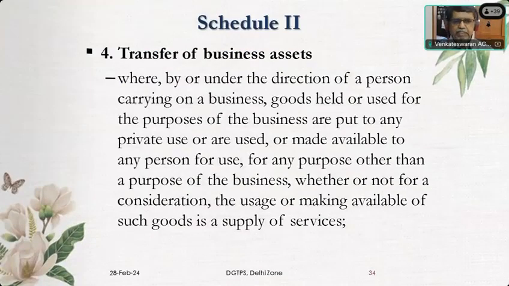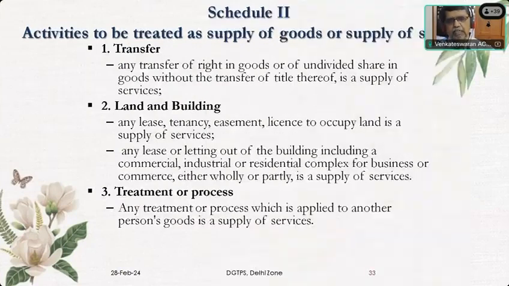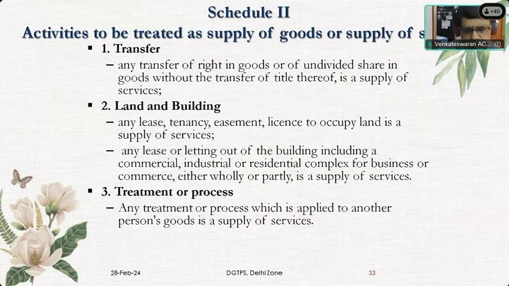Here we do not have a definition of manufacture brought in. Here we say if any person is treated as making a supply given by any other person, it is a supply of service. For that there is a definite definition: what is a job worker, what is the process he is doing, whether the job worker is a registered person or not, whether the principal is a registered person or not. These are the factors determining the levy on job work.